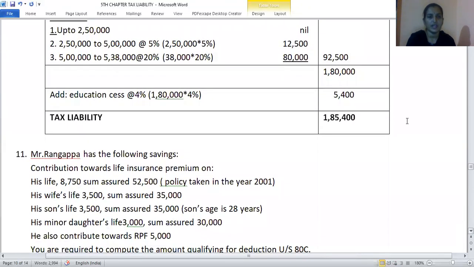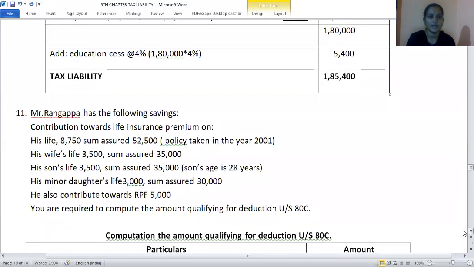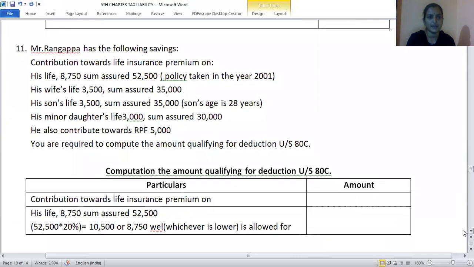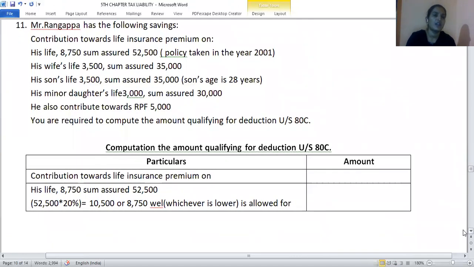So whatever the amount you get, on that you calculate education cess at 4%. The remaining amount will be the tax liability. Next question. Mr. Rangappa has the following savings: contribution towards life insurance premium.